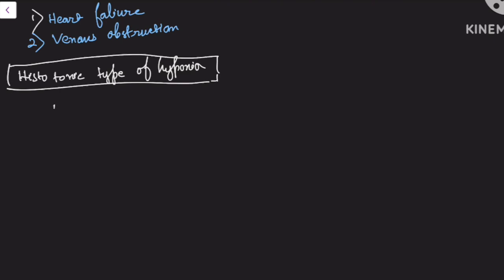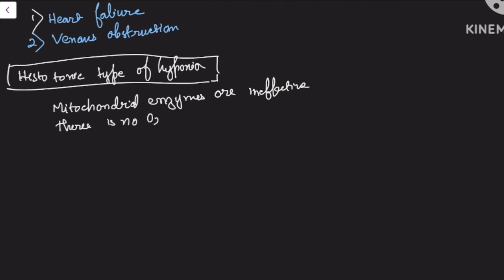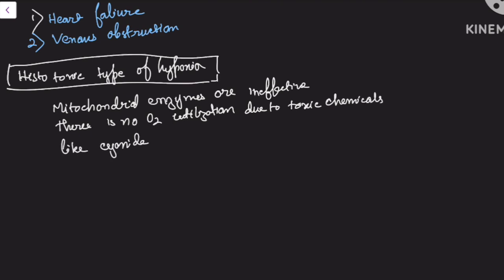So what I said: mitochondrial enzymes are ineffective, there is no O2 utilization. Why does it happen? Due to toxic chemicals, like cyanide. These are the two important points that you have to know about histotoxic hypoxia.